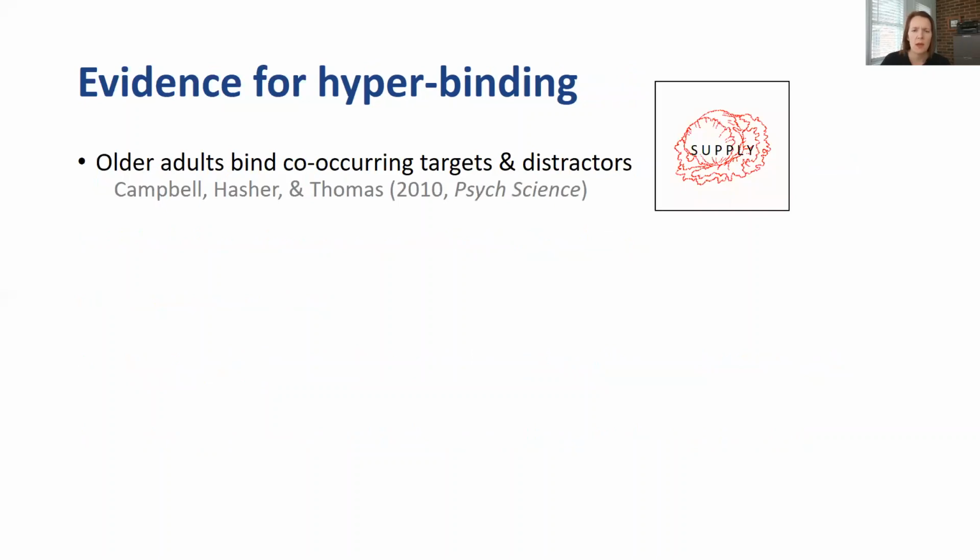So what evidence do we have for this hyperbinding effect? Well, in our first study on this, we showed that older adults bind co-occurring targets and distractors. In this case, we had participants perform a one-back task on pictures that were superimposed with distracting words.